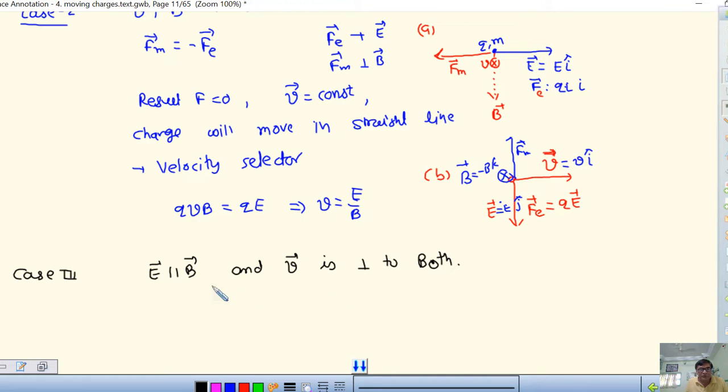So V is perpendicular to B, so there is a magnetic force which changes the direction, and the electric field is also perpendicular to V. Let us take B is equal to Bj. Then E is also in the direction of J, meaning Y. And we take the velocity perpendicular.